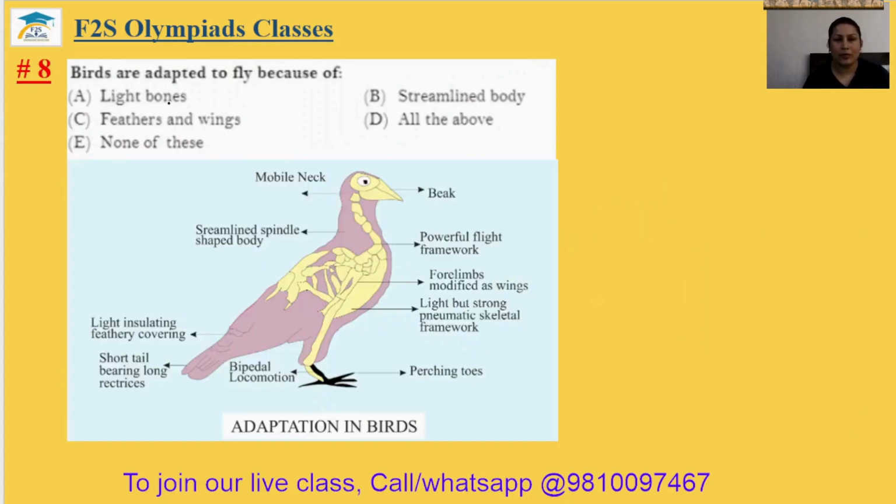Question number 8. Birds are adapted to fly because they have light bones. Yes. Streamlined body. Yes, which reduces the friction of air. Feathers and wings. Yes, they have feathers and wings. That's why they can fly easily. So all of them. Answer will be your 8D.